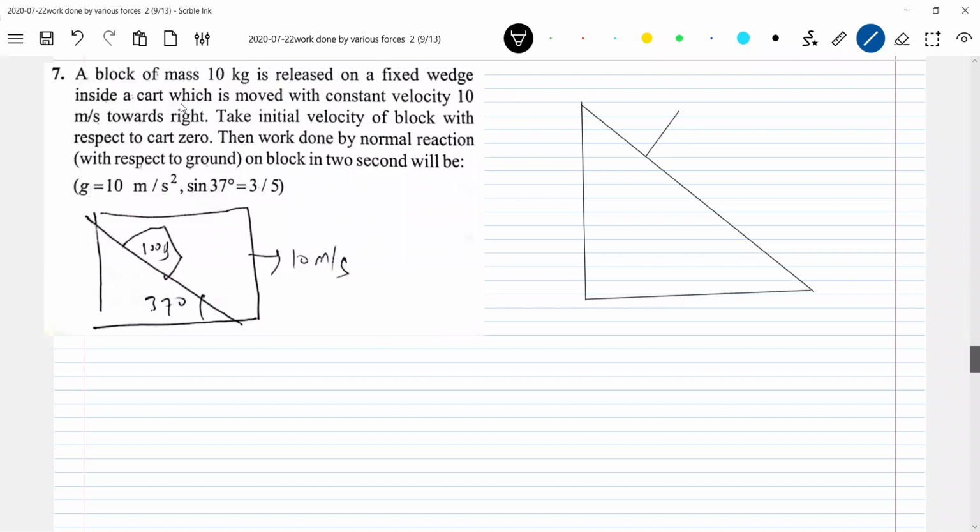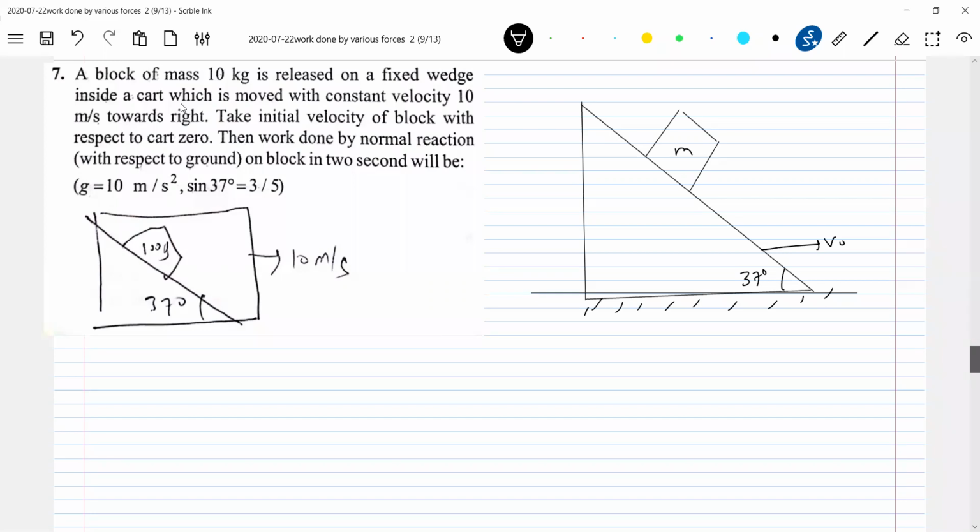Let these be the forces. The mass of the block is 10 kg, given. He didn't say anything further, he's telling this is V naught. Work done by normal reaction is being asked.